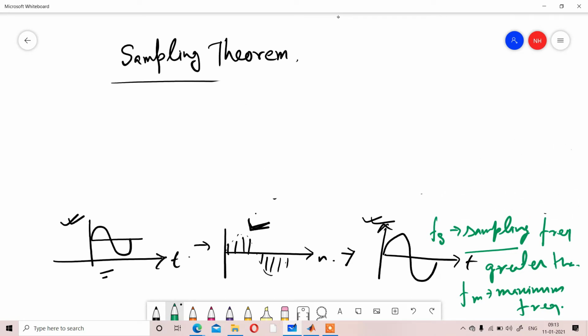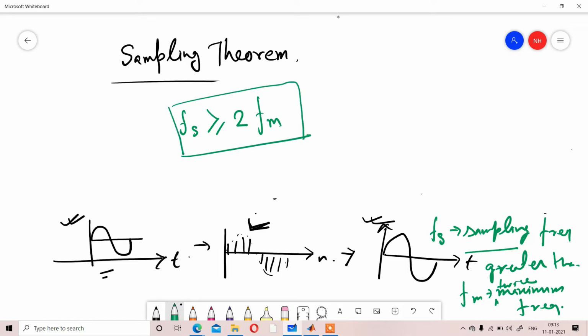That condition is that Fs must be greater than or equal to twice the maximum frequency. If this condition is not satisfied, what effect happens over a signal, that we are going to check.